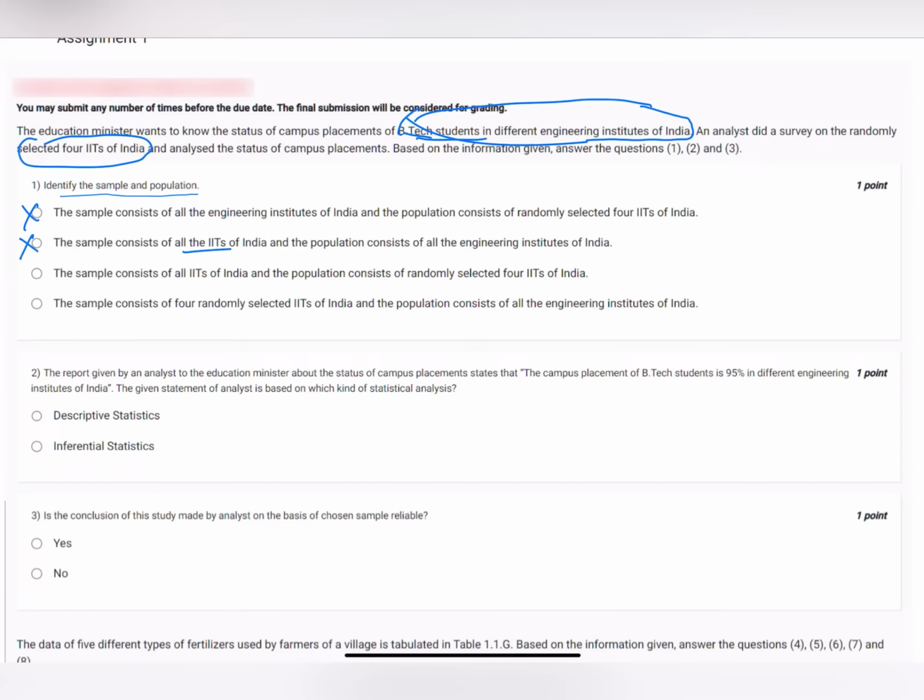And finally, the fourth part, the sample consists of 4 randomly selected IITs of India and population consists of all the engineering institutes of India. So yes, this would be our answer. So answer for this would be the last part, D.